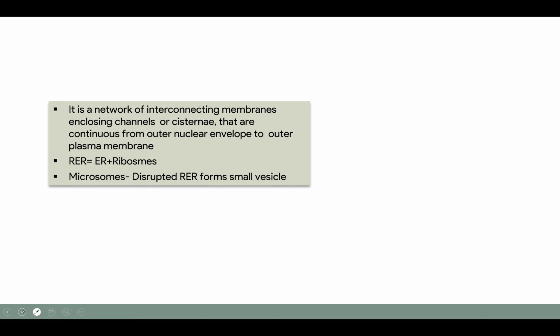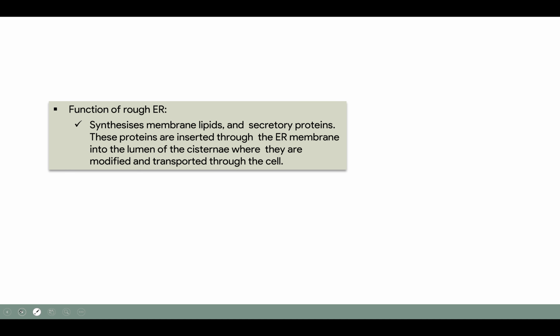Now let us talk about the functions of rough and smooth endoplasmic reticulum. Rough endoplasmic reticulum synthesizes membrane lipids and secretory proteins, and these proteins are inserted through the endoplasmic reticular membrane into the lumen of the cisternae, where they are modified and transported to the cell.